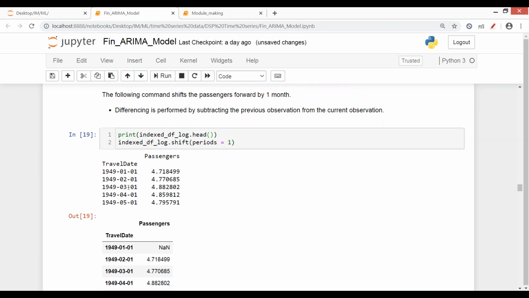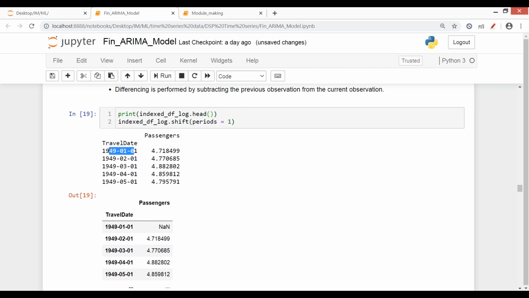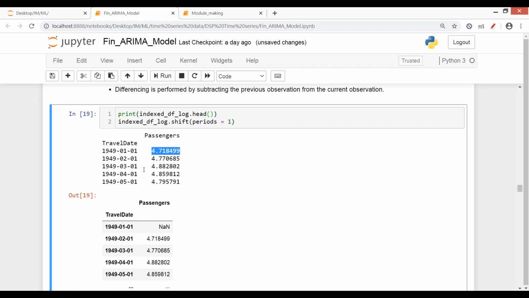So what was our original value on first month 1949? It was 4.7 something. Now the value is shifted to first of second month. Okay, so with the value which was above, like we did in Excel, this value will be shifted down. So it has come out to be this place. The initial value 4.718499 is now on the first day of second month, and this value is NaN. And NaN values we drop. So this is first order differencing. Sorry, shift. It is only shifting the values.